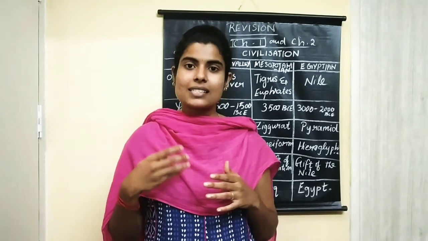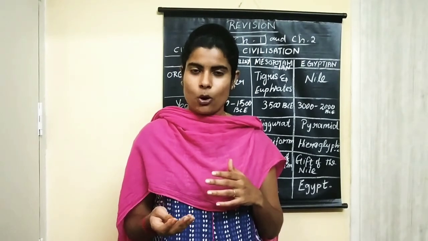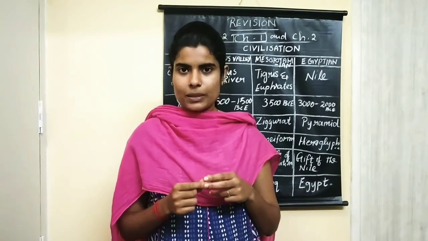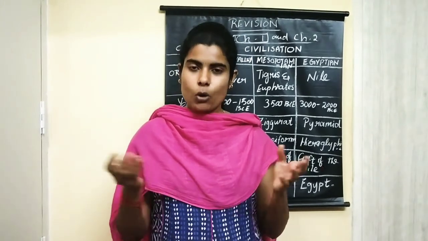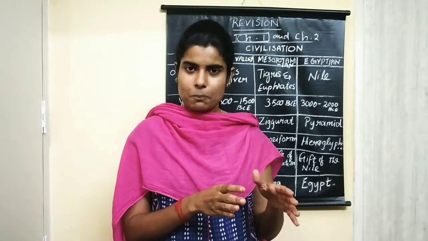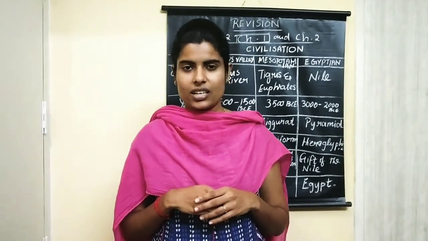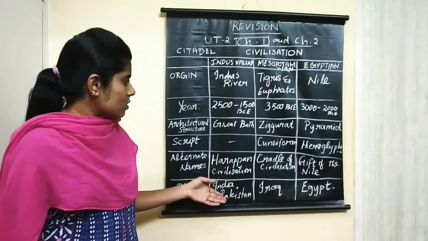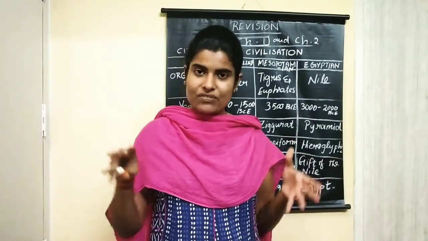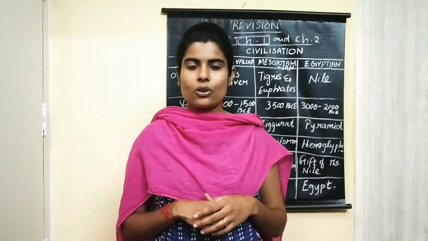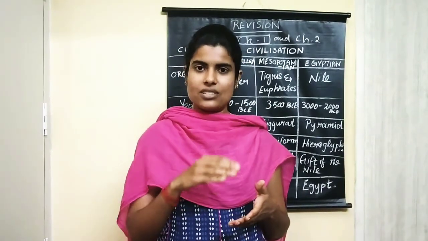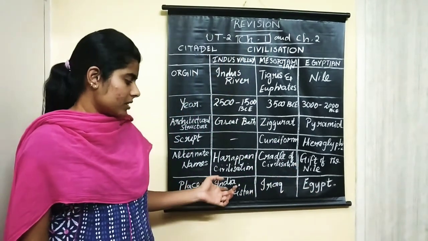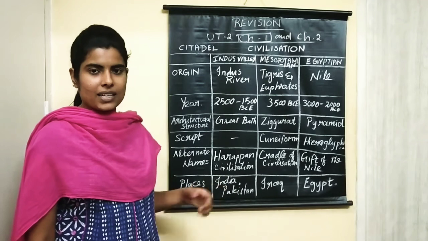And great granary is a place where people store the surplus food. The food grains are stored in the great granary. And assembly hall is a place where the crowd or the people gather in a particular place for a common meeting or discussion. So they are the architectural structures and nice buildings in the Indus Valley Civilization. And in which place did this civilization flourish? According to the present division of countries, it flourished in India and Pakistan.